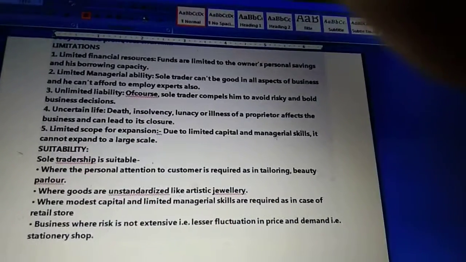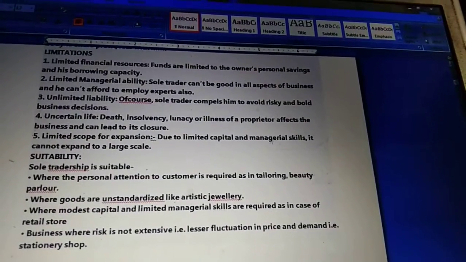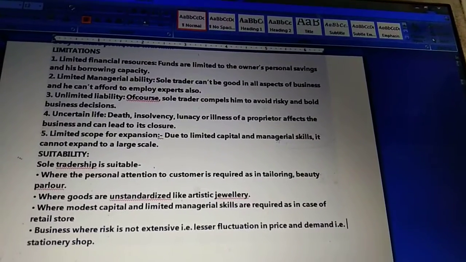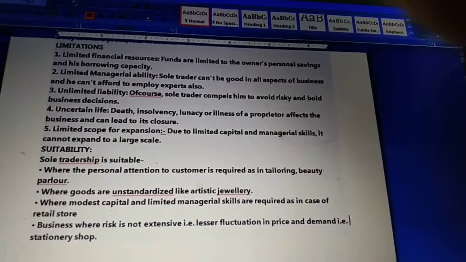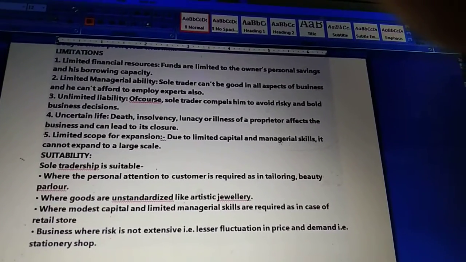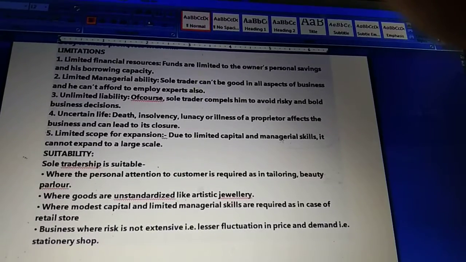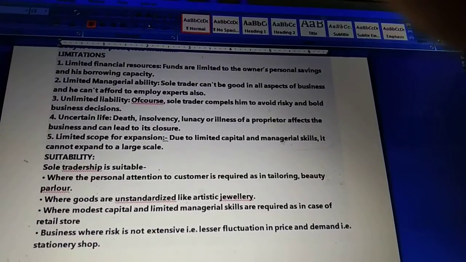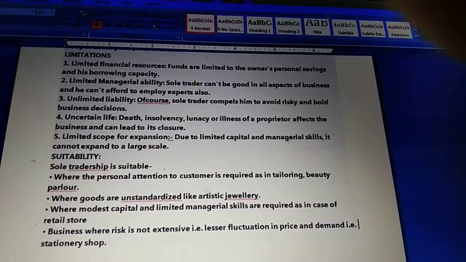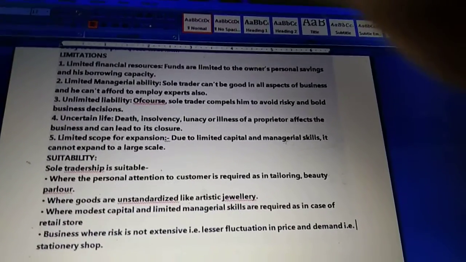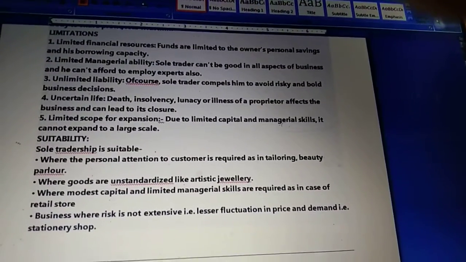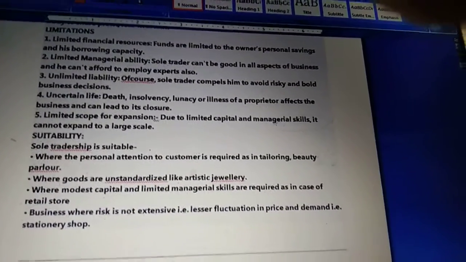By doing a long study of research to find out the fluctuation rate of a business in prices and demand. If the fluctuation in demand and prices is more, that type of business is riskier in comparison to businesses which have less fluctuation in prices and customer demand. So in those areas we can go with the sole proprietorship form of business.